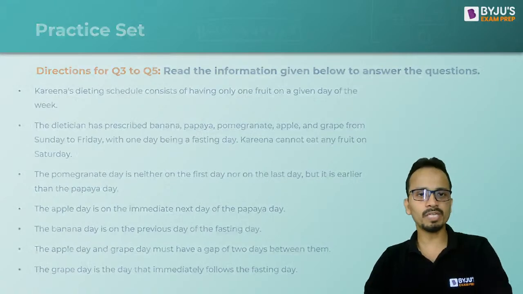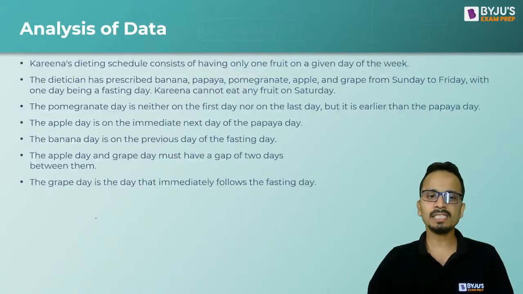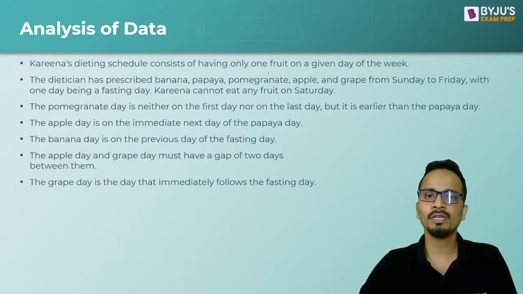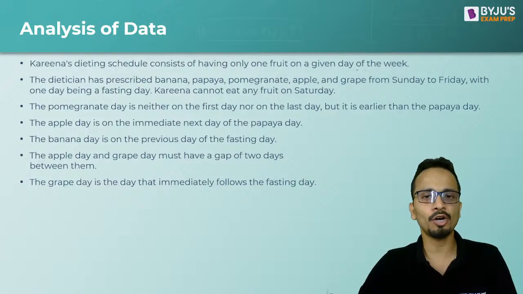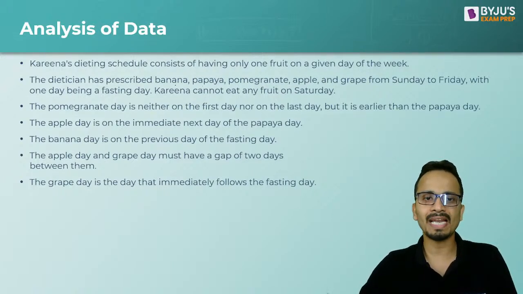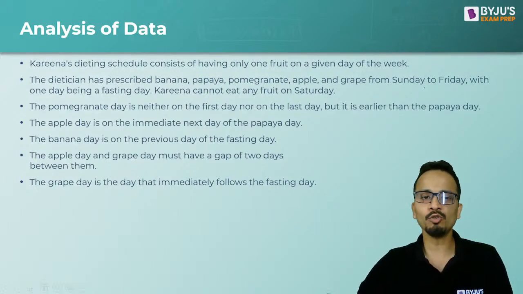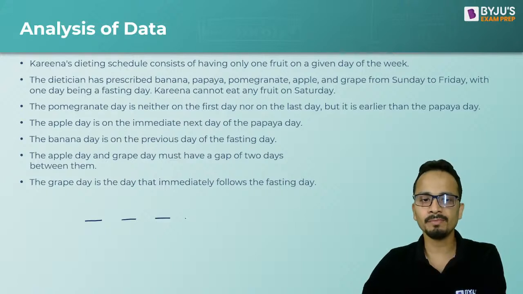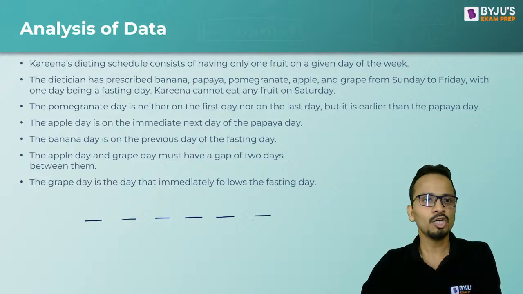All right, so let's start with the discussion. These are the following directions for Karina's dieting schedule, which consists of one fruit on a given day of a week. The dietitian has prescribed the 5 fruits banana, papaya, pomegranate, apple, and grape from Sunday to Friday. So Sunday, Monday, Tuesday, Wednesday, Thursday, Friday. These are the 6 days, with one day being the fasting day.